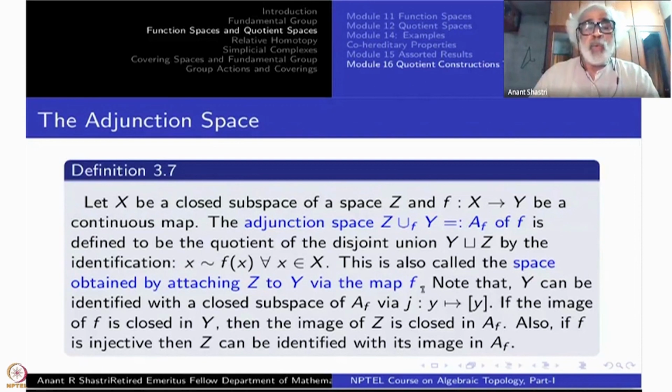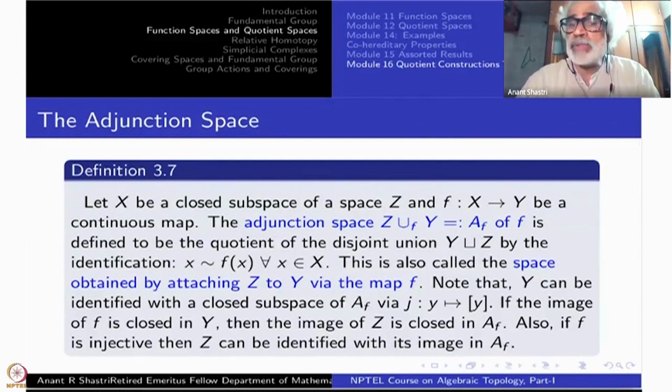Y can be identified with a closed subspace of A_f, each y being its own class. There is no identification there.